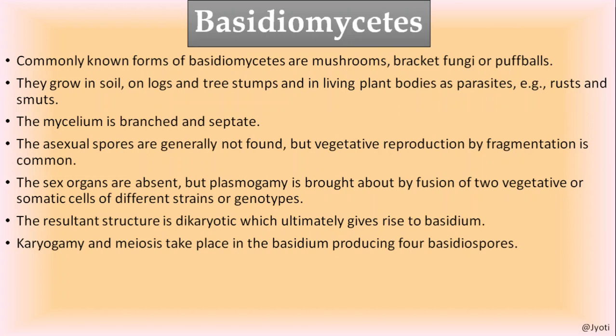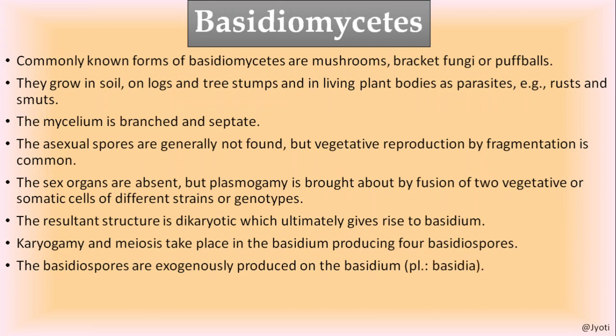The sexual spores of basidiomycetes are basidiospores, which are exogenously produced on the basidium. This is not endogenous production, this is exogenous production.